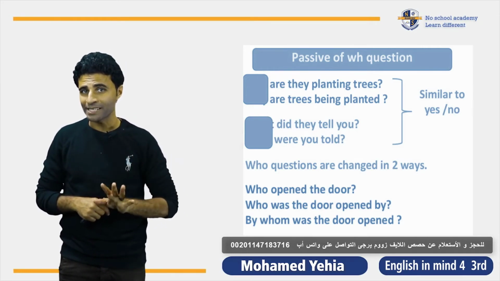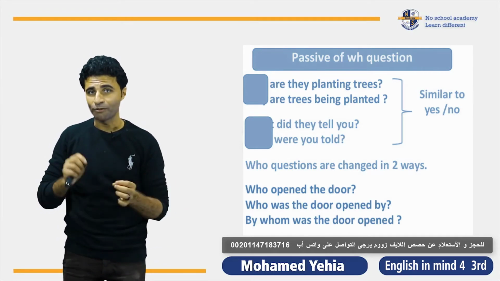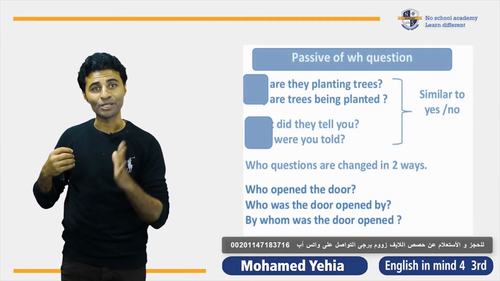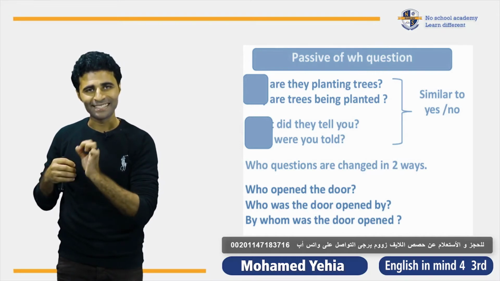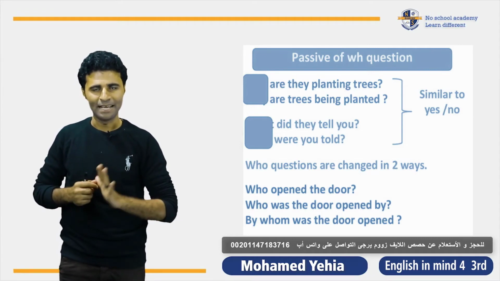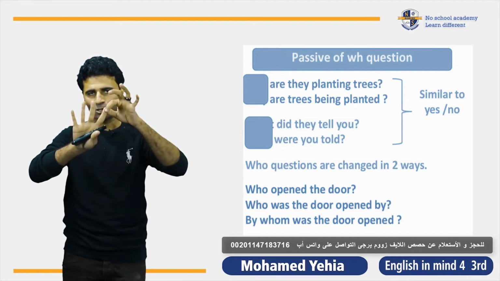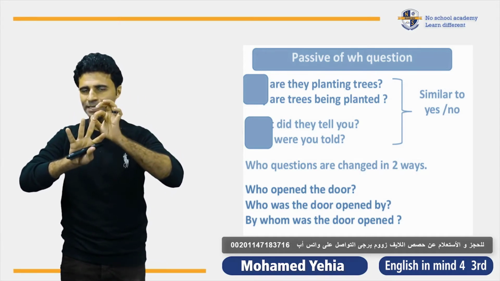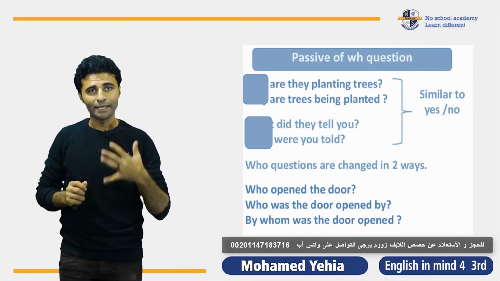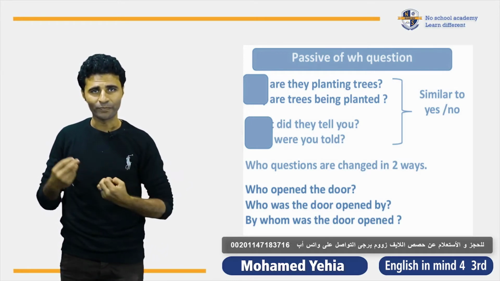So we started by the object, the book. Verb to be was. The past participle of write, wrote, written. Exactly. Write, wrote, written. So the book was written. This is a passive sentence. The book was written. Okay, this is an example how to use the 4 steps. Start with the object, determine the tense, verb to be, and the past participle of the verb. Let me give you more examples and see how we change from an active to passive.